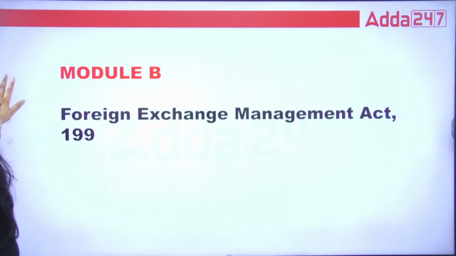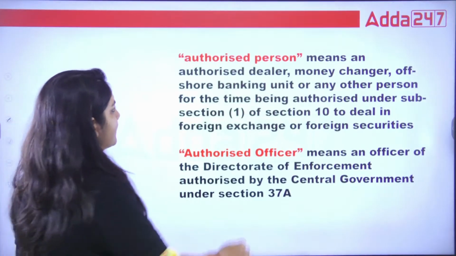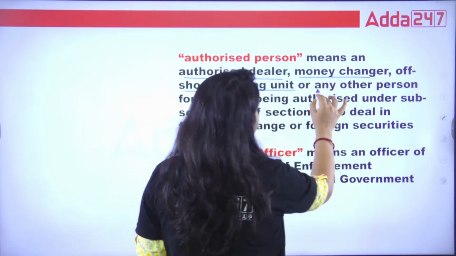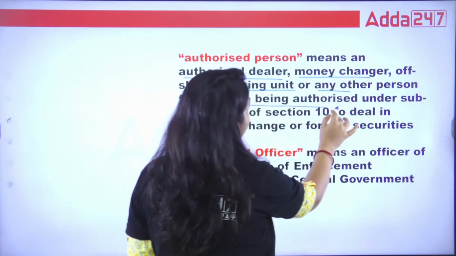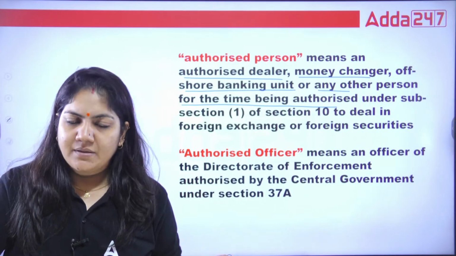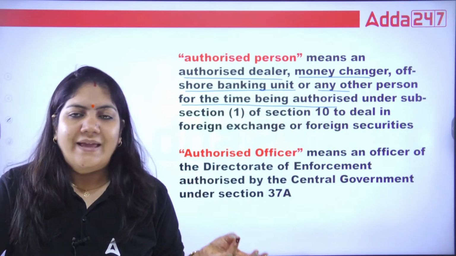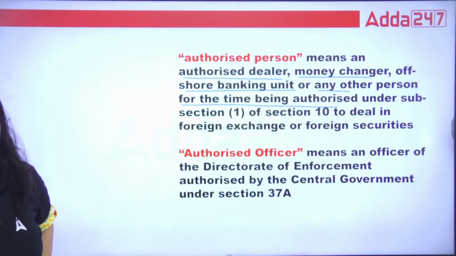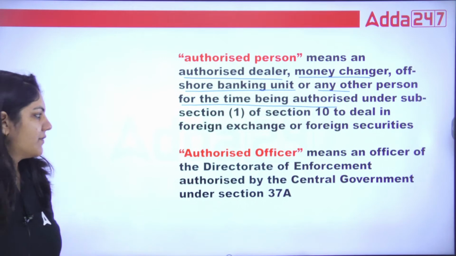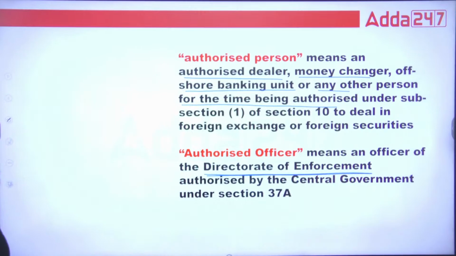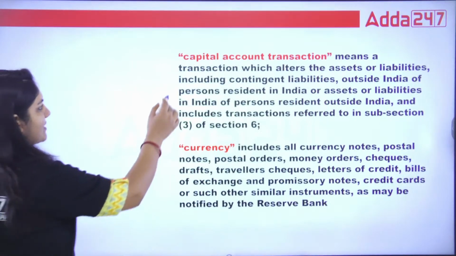Okay, so what is FEMA? Authorized person means authorized dealer, money changer, offshore banking unit, or any other person for the time being authorized. Authorized person includes the money changer company, or any bank or any sponsor bank. What is authorized officer? Officer of Enforcement Directorate.